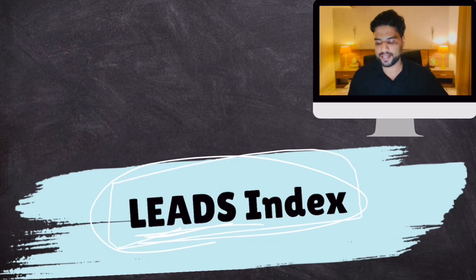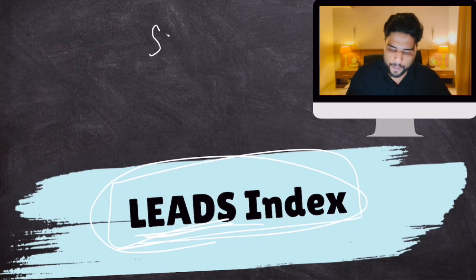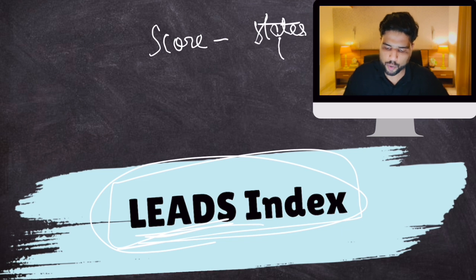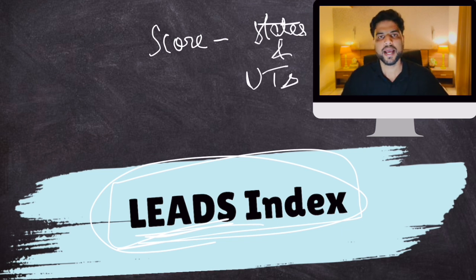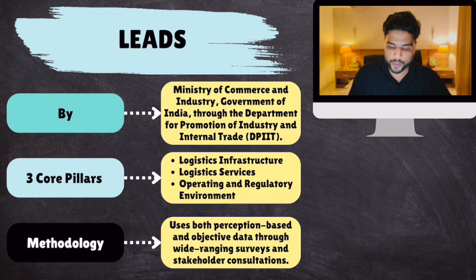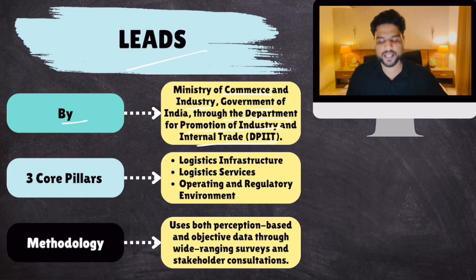But LEADS Index, this index basically gives a score to states and UTs, and then a ranking is released. Clear? Now let's gather some more information about LEADS Index. It is released by Ministry of Commerce and Industry, Government of India through Department of Promotion of Industry and Internal Trade, DPIIT, which is part of Ministry of Commerce.